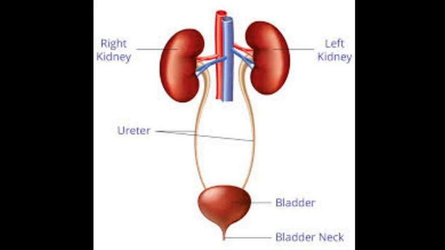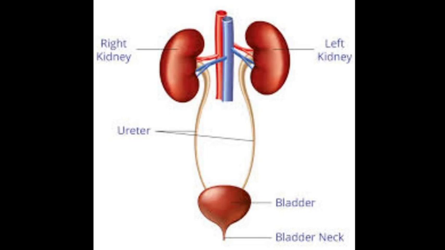The urine collected in the bladder passes out through the urethra. Now, each kidney is made up of a large number of excretory units. That one is called a nephron.